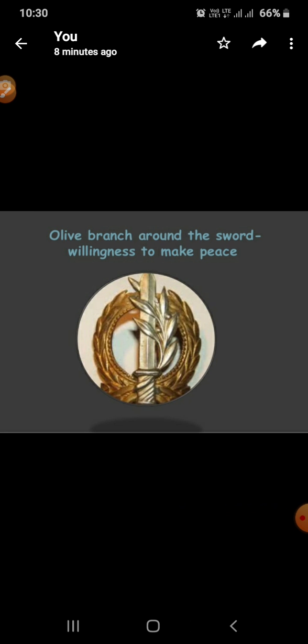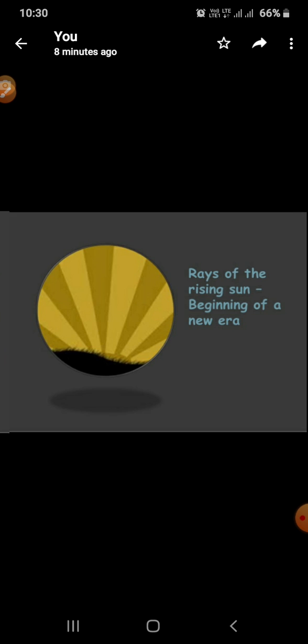Olive branch around the sword, willingness to make peace. That is, there is one olive branch around the sword. That means first of all we are ready to fight, but we would also like to make peace. We are willing to make peace at the same time. So both options are there. If you are going to fight with us, we are ready for a fight. If you are going to make peace, then also we are ready. So olive branch around the sword means willingness to make peace.